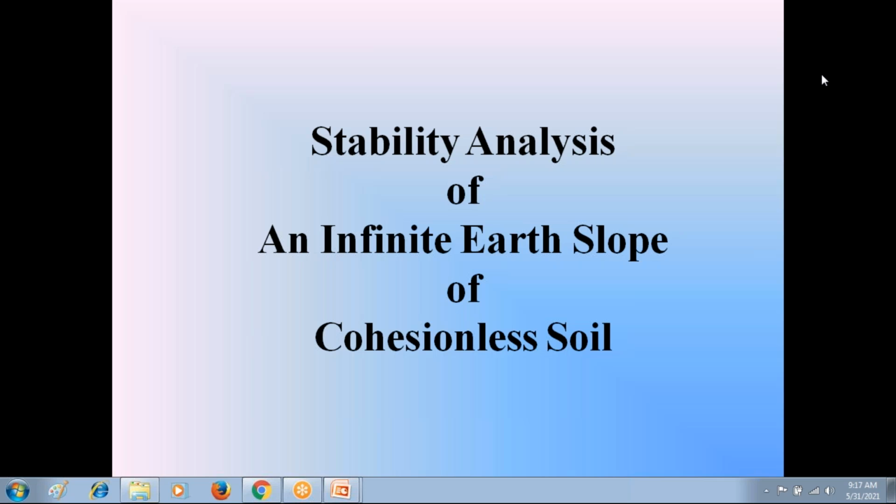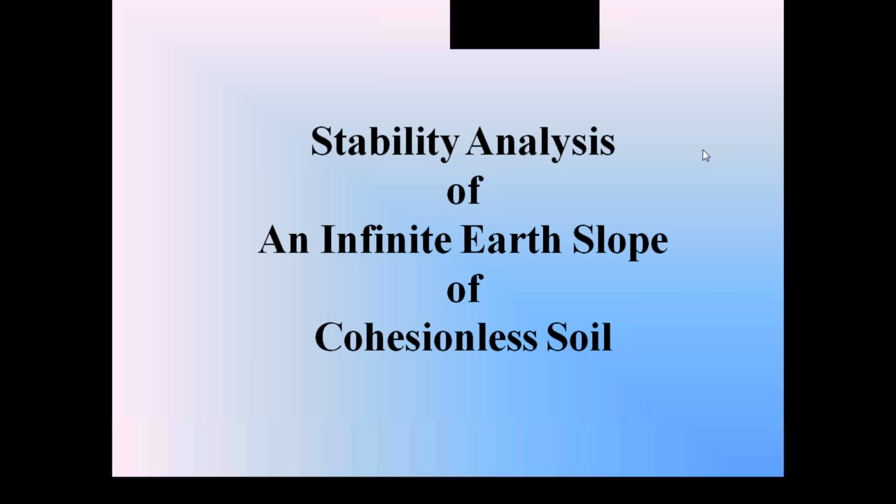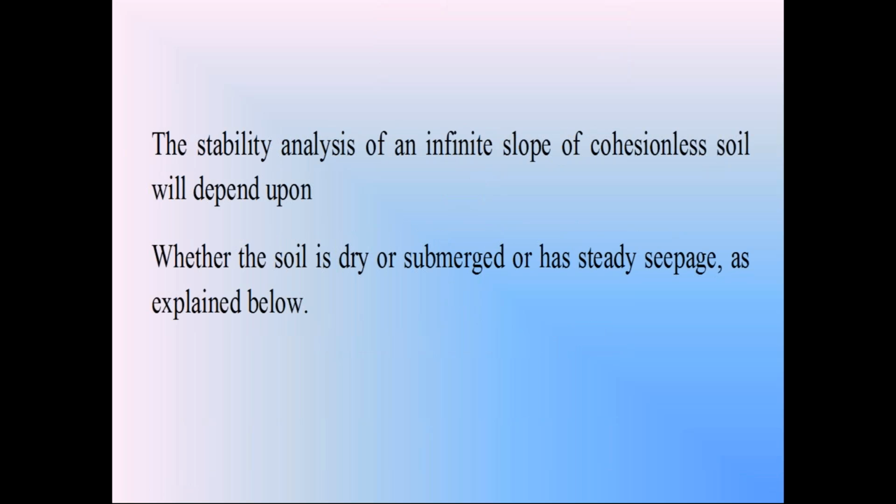Last class I explained this stability analysis of the infinite cohesionless soil slope when the soil is in dry condition. To discuss this stability analysis, we consider the soil in the soil slope in three different conditions. One is the soil is in dry condition, the soil is in submerged condition, and the soil is in steady seepage condition. Last class I explained the dry condition of soil in that soil slope.